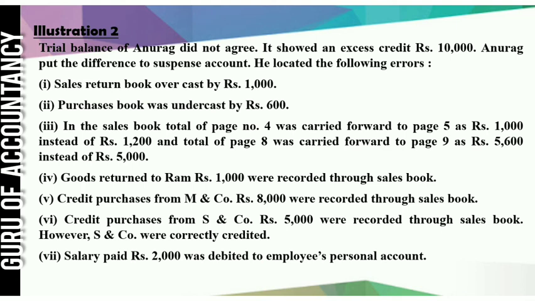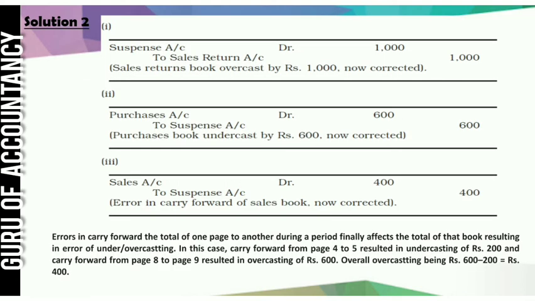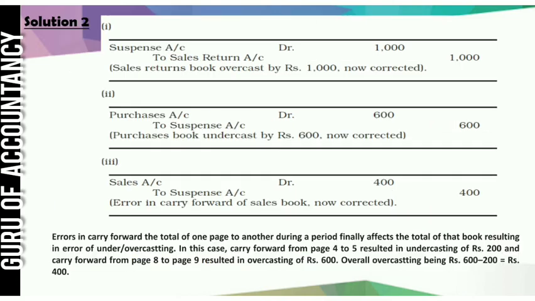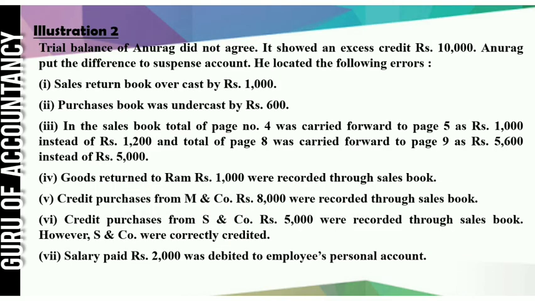That means sales account is wrongly credited. So how to rectify this error? Purchase account debit 5000, sales account debit 5000 to suspense rupees 10,000, because here they have very clearly mentioned S&N